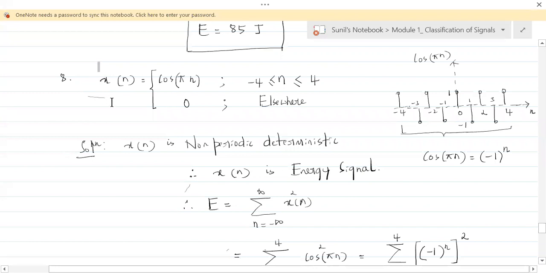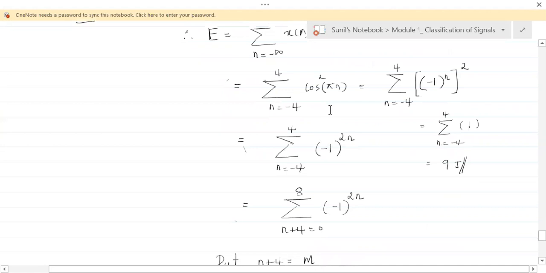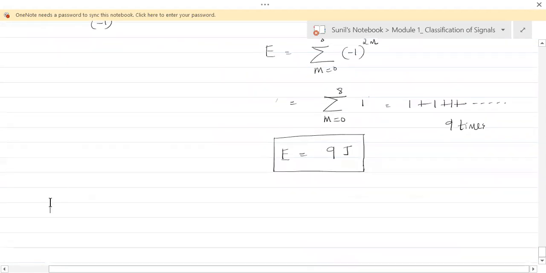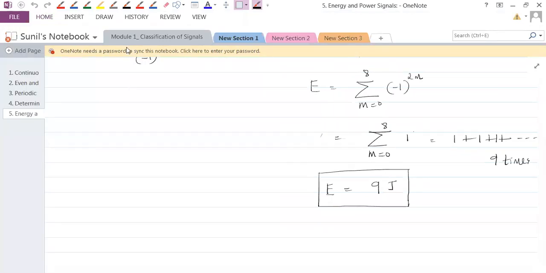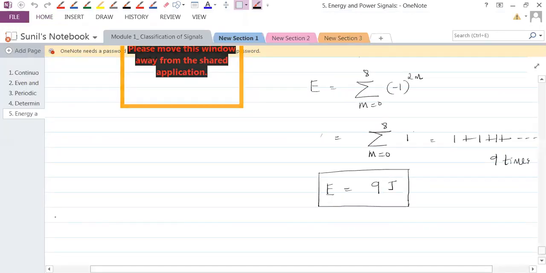Suppose we take the same signal, let me write that. Everybody take down this signal, the ninth one. We'll take the same signal, but see how it is going to be different. Everybody just look at this.